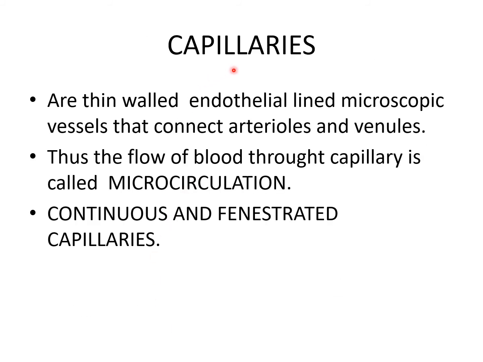Capillaries: the terminal arterioles continue into the capillary plexus that supplies the tissue. They are thin-walled, endothelial-lined microscopic vessels that connect the arterioles and the venules. The flow of blood through the capillaries is called the microcirculation. There are two types of capillary, continuous and fenestrated.